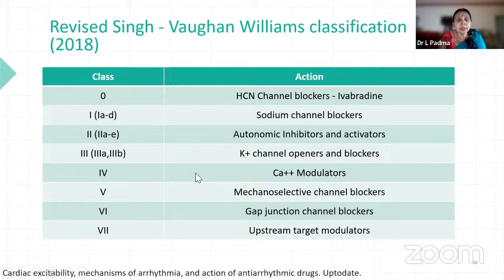Now, in 2018 we have classified further: 1A to D, which are sodium channel blockers. In second, A to E, which are autonomic inhibitors and activators. Class 3, 3A, 3B, which are potassium channel openers and blockers. Fourth is calcium modulators. Fifth is mechanosensitive channel blockers. Sixth is gap junction channel blockers. And seventh is upstream targeted modulators, which can block even the metabolic pathway so that they decrease the rate